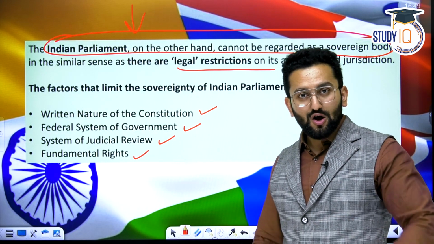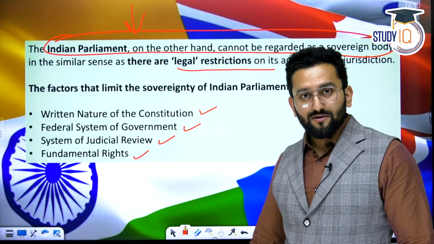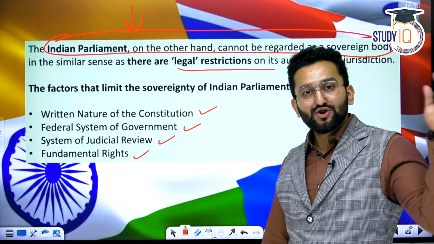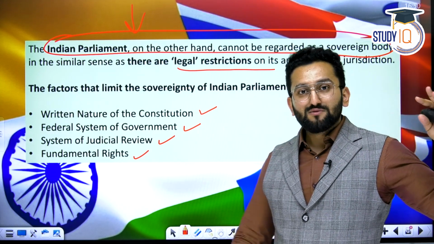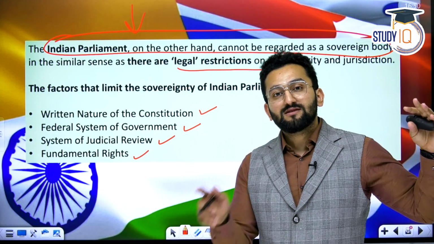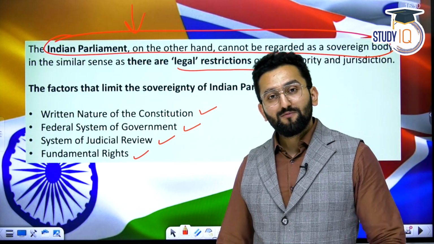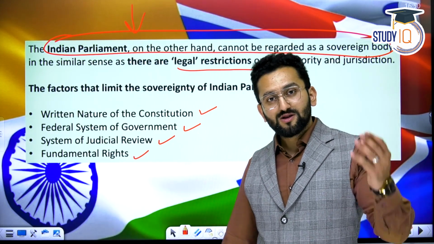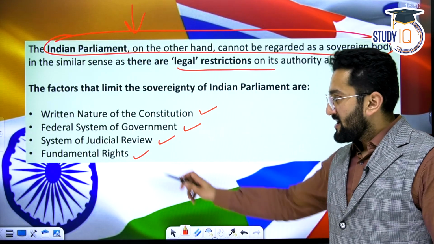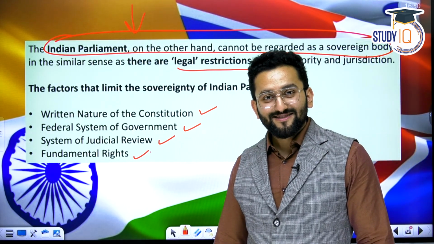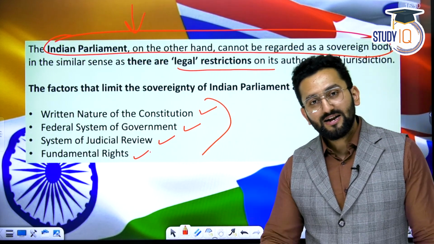Number one, the written nature of our Constitution. That is why I said the Constitution is supreme. Federal system of the government. That is why our Parliament cannot function on its own. Parliament cannot make any law which is mentioned in the State List until the process which I discussed today is followed. Judicial review is also there. You make a law, but there is the Supreme Court sitting there. The Supreme Court says, okay, we are going to review. If it is against the Constitution, it will be declared null and void. Fundamental rights. You cannot abridge fundamental rights, right? So these are the restrictions over the Indian Parliament.